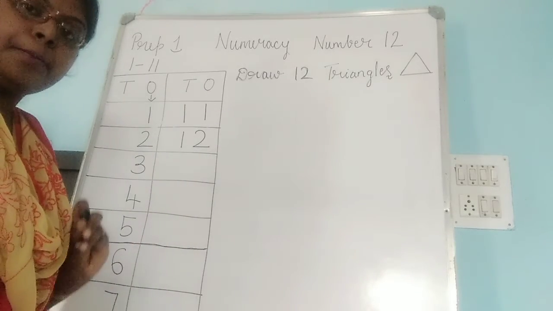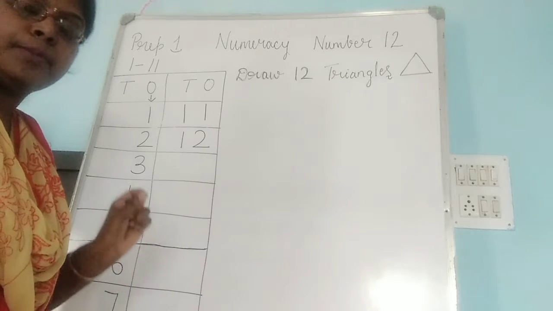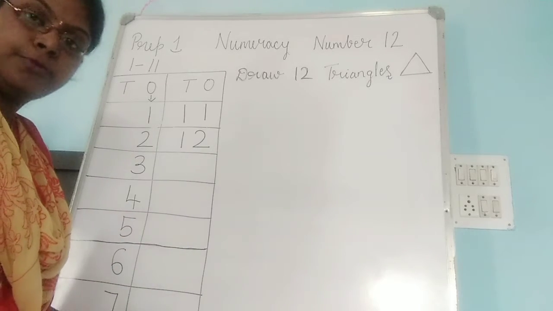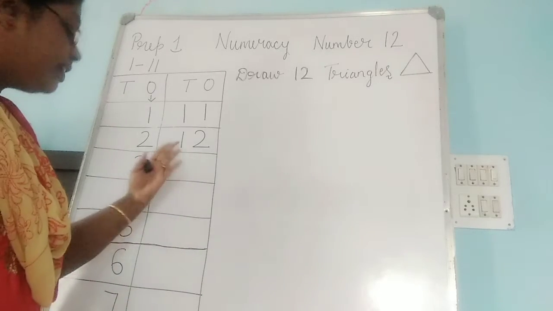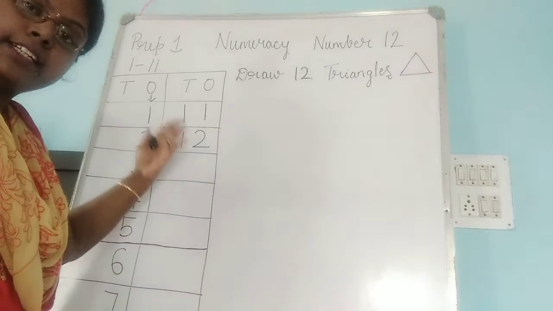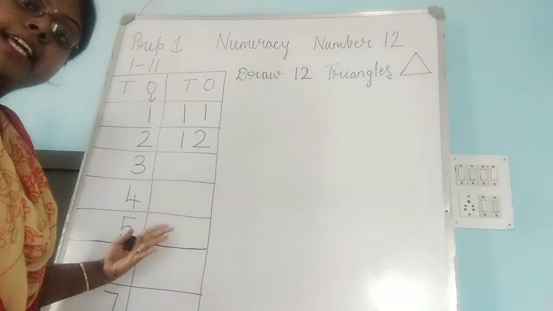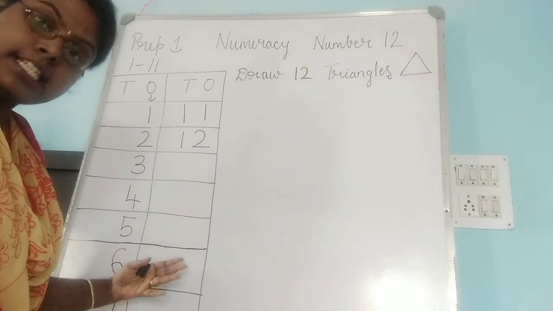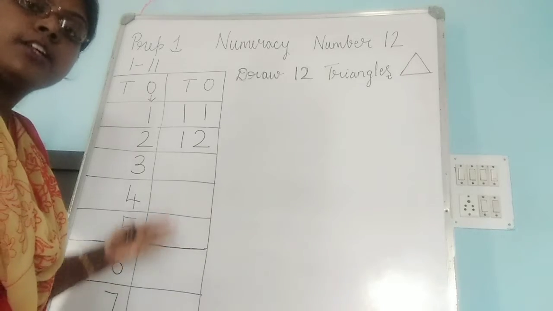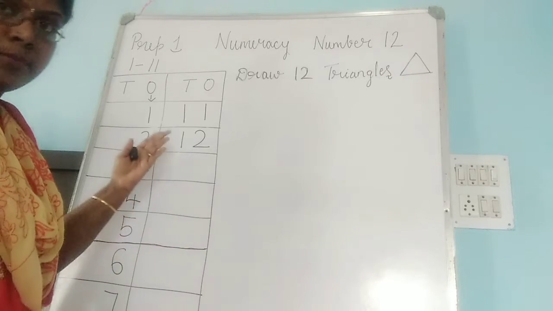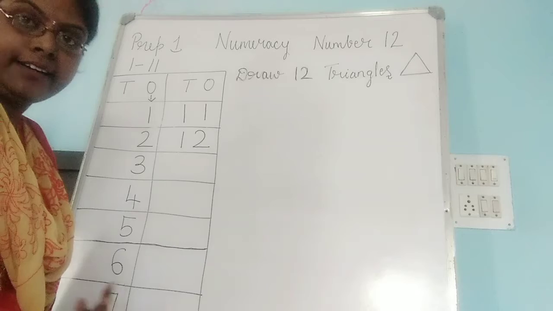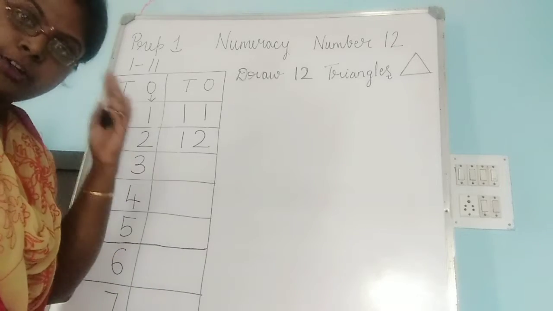Dear parents, make sure your child will tell the numbers and write, otherwise it will become by heart for them. They will just continue writing 11, 12, 13, 14, 15, 16. In between, if you ask what is 16, they will not be able to tell. So each time when they write, make sure they tell the number and write, so that it will register in their mind.